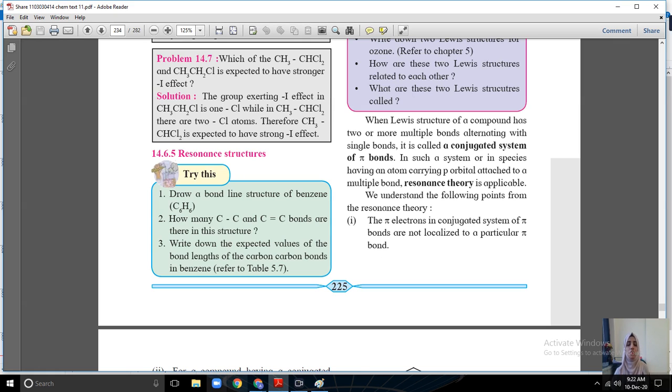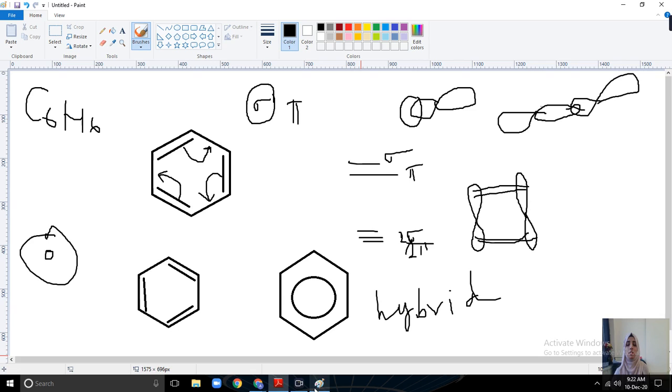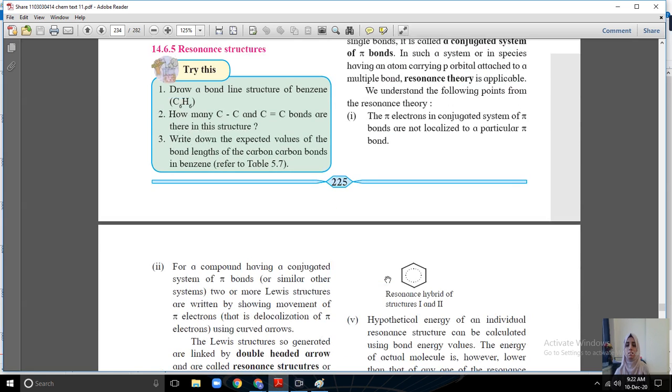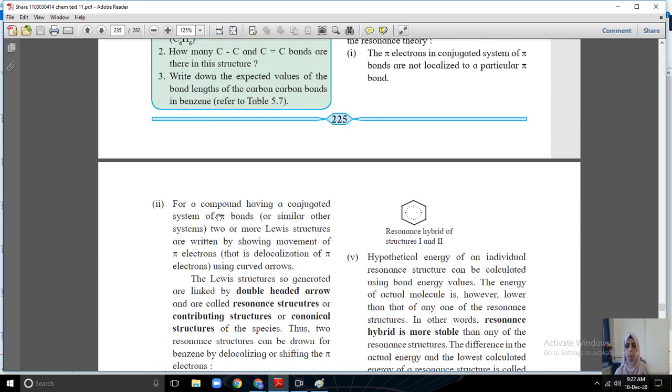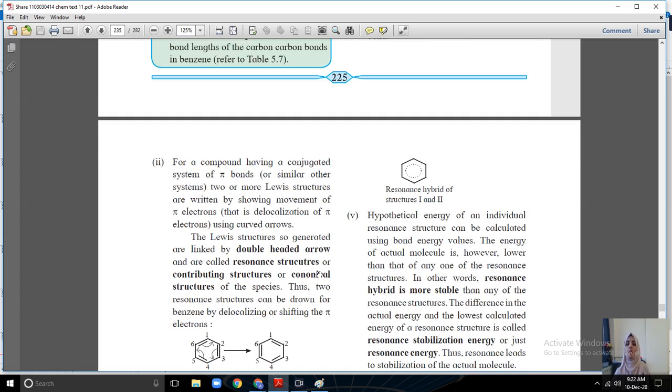Yes, if you will see, it is rotating, it is delocalized pi electrons or pi bond. Okay, it is delocalized, matlab it is not fixed at one place. Yes, it is delocalized at different places, different carbon atoms. For a compound having a conjugated system of pi bonds or similar other system, two or more Lewis structures are written. Okay, these are two Lewis structures.